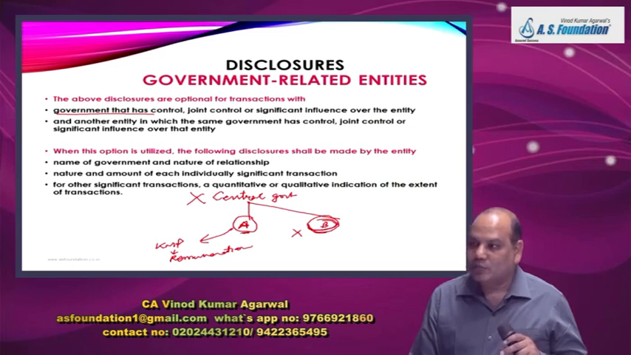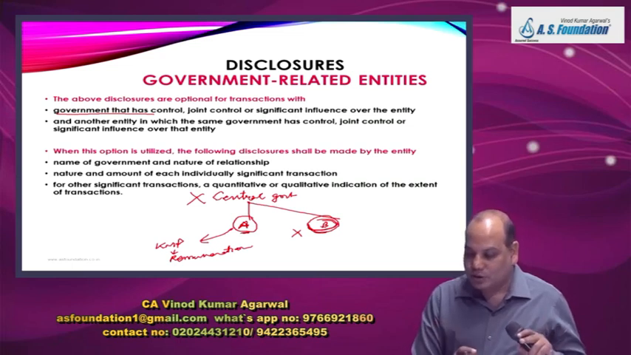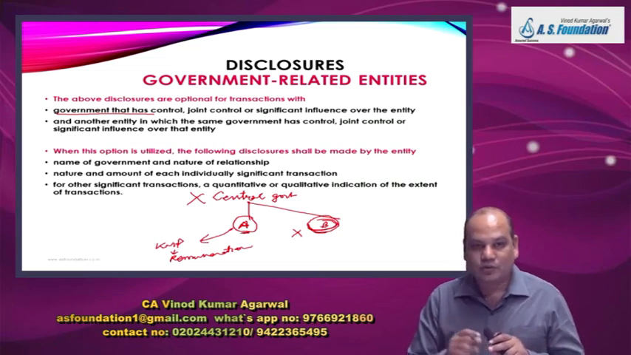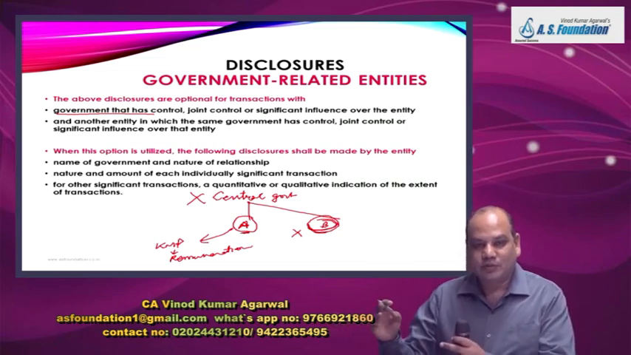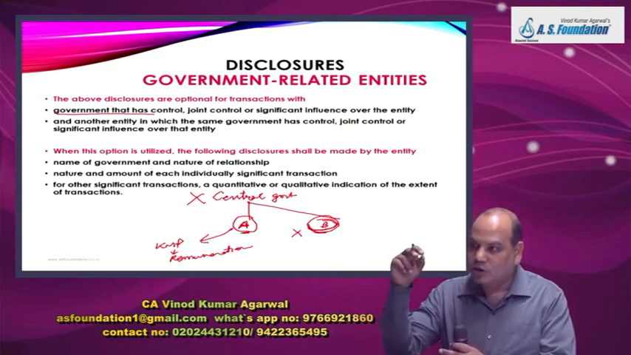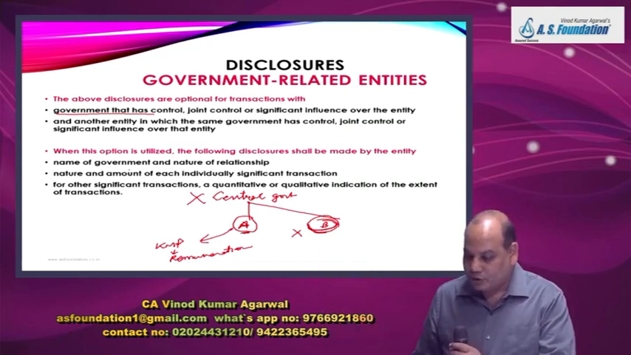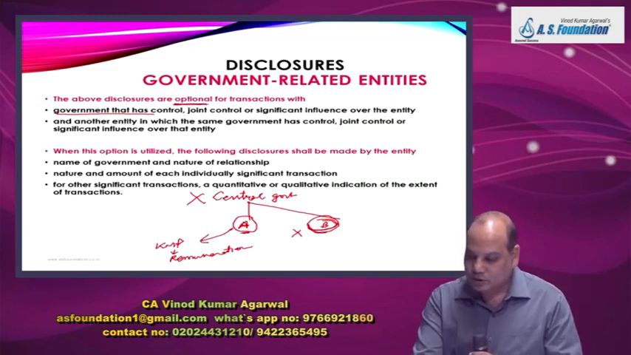It is not applicable for transactions with a government which controls, jointly controls or has significant influence over you, or those other entities over which the same government controls, jointly controls or has significant influence. Now in case you decide to exercise the option, what is the option? You need not disclose. If you want to disclose, you are welcome. The standard gives you an option.